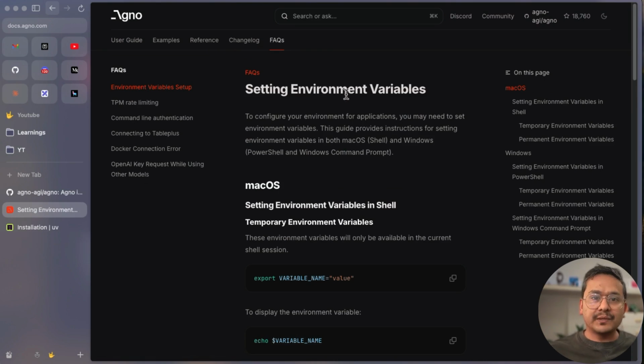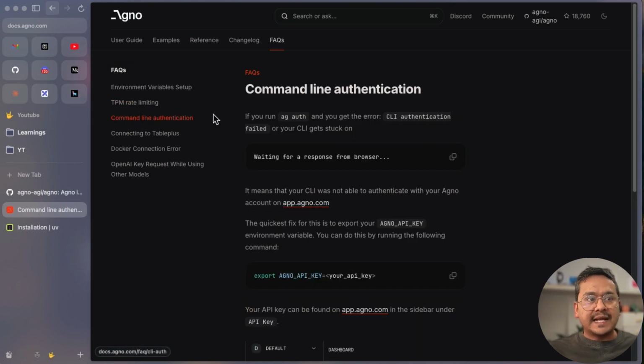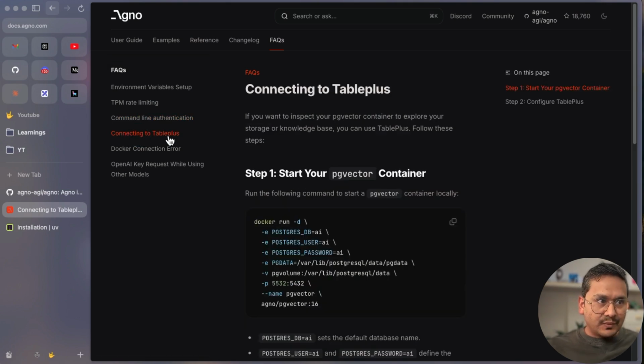There are multiple ways to do that. There is one example being provided to you. I will show you a different example here, but you get the idea. There is TPM rate limiting. This kind of issue is what you get when you create the agents, right? So how to tackle those things is also mentioned here. These are the things which are in the documentation itself. Here is the command line authentication, how to authenticate. We'll come back to this later, but we will deal with this. And connecting to Tableplus if you want to do that.